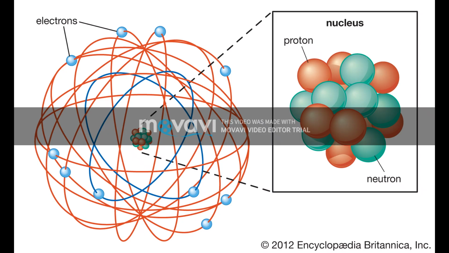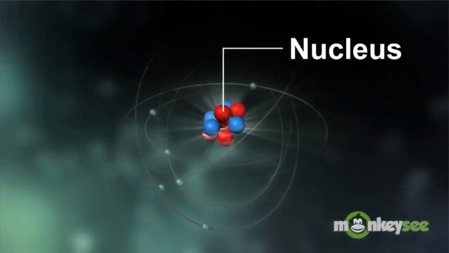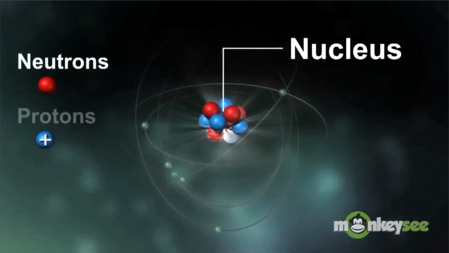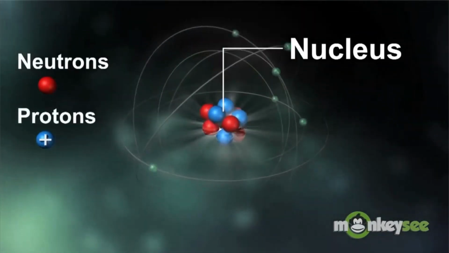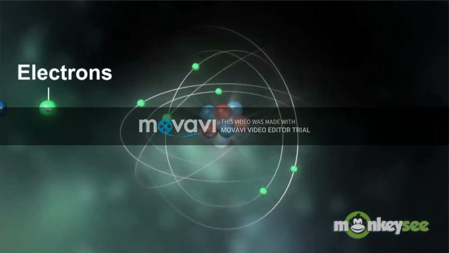Before knowing further about nuclear energy, we have to discuss what a nucleus is. As we said earlier, the nucleus is the central part of an atom. It contains protons and neutrons. The number of protons inside the nucleus of a neutral atom is exactly equal to the number of electrons outside of the nucleus.